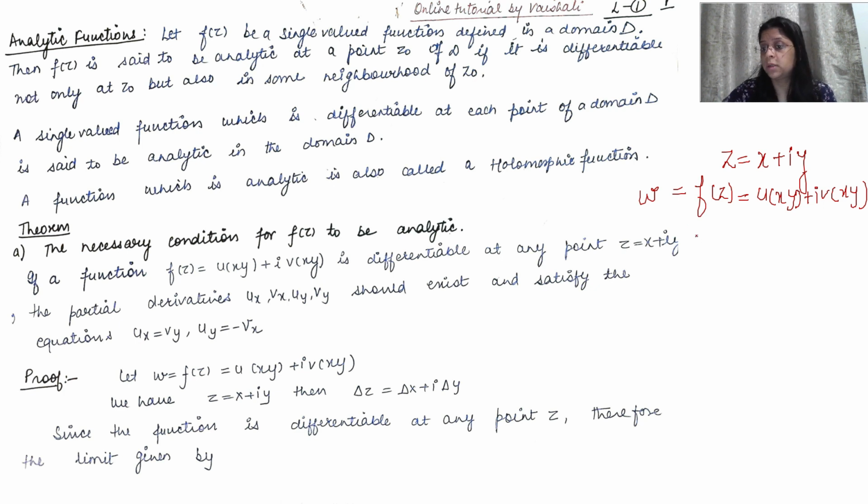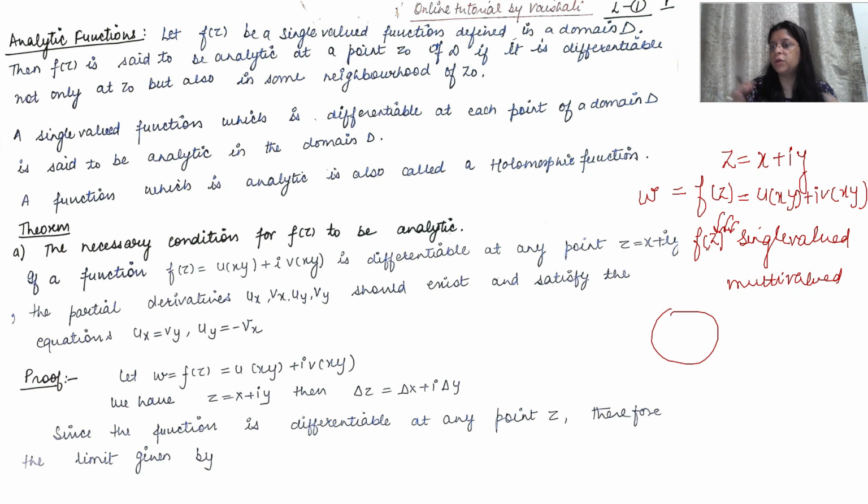Now, when do we call a function single valued and multi-valued? For a given region, if we give different values of z to a function and we get different values of the function for different values of z, that function is called multi-valued. When we give different values of z and we get a unique value of the function, that function is called a single valued function in a given region.